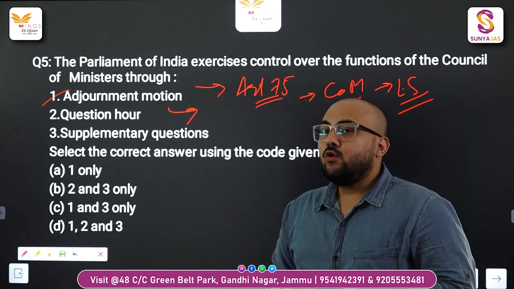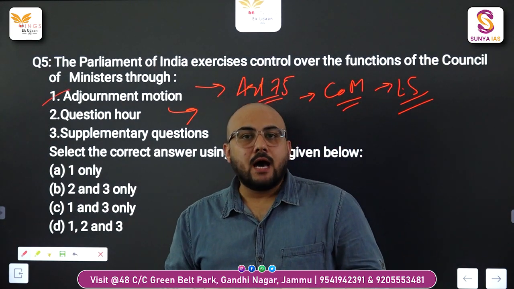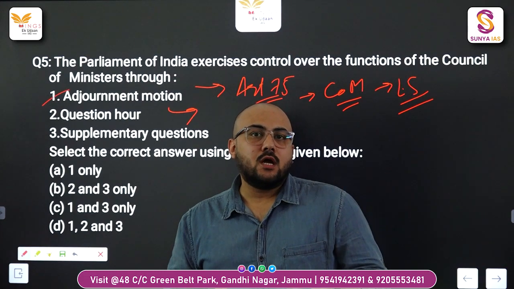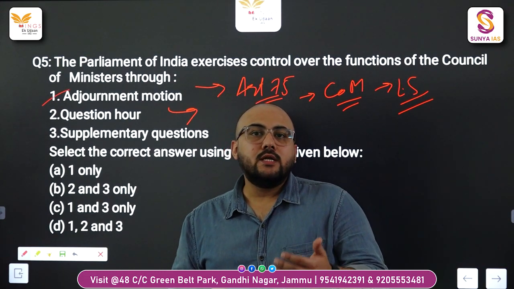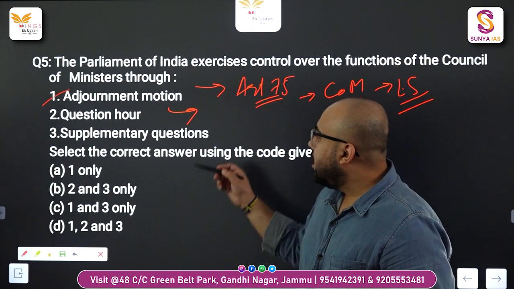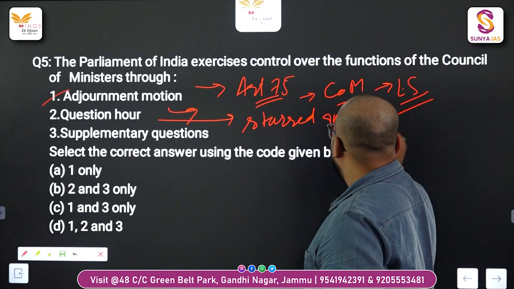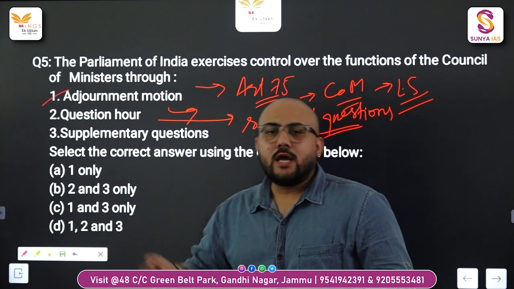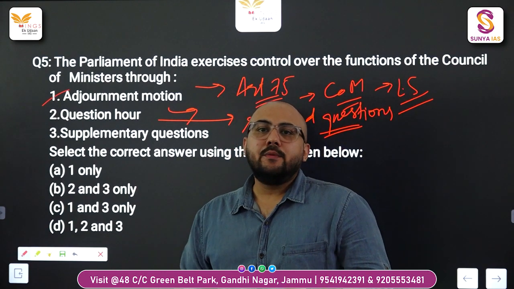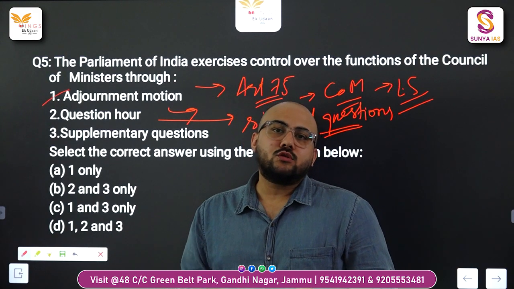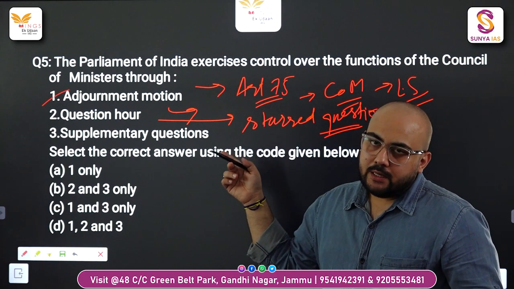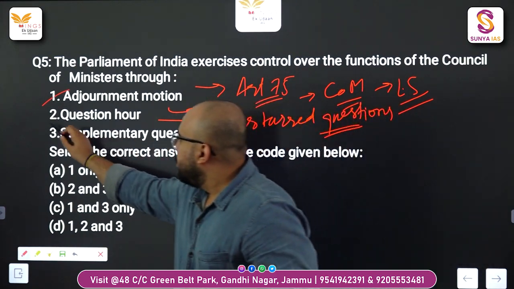Question hour is the first hour of the Parliament, and talking about the question hour, there are 3 types of questions. One is starred, one is unstarred, and one is short notice. Talking about these types of questions, what happens? The questions are being asked to the ministers mostly by the members of the Parliament. So again it justifies the statement, and question hour is also right.